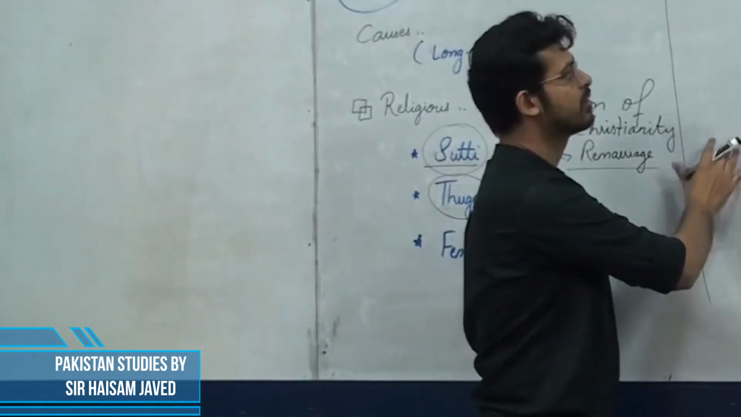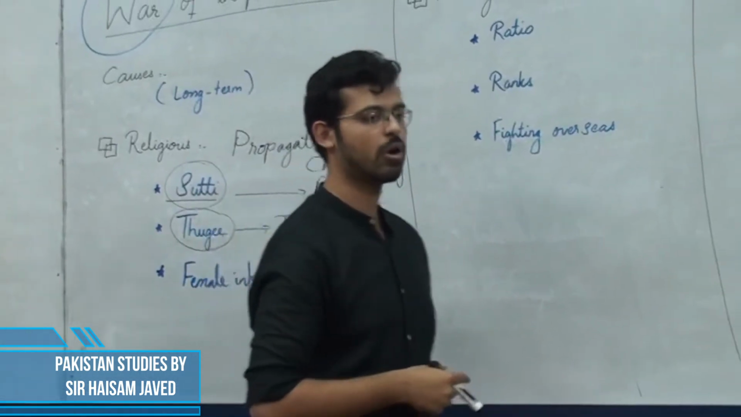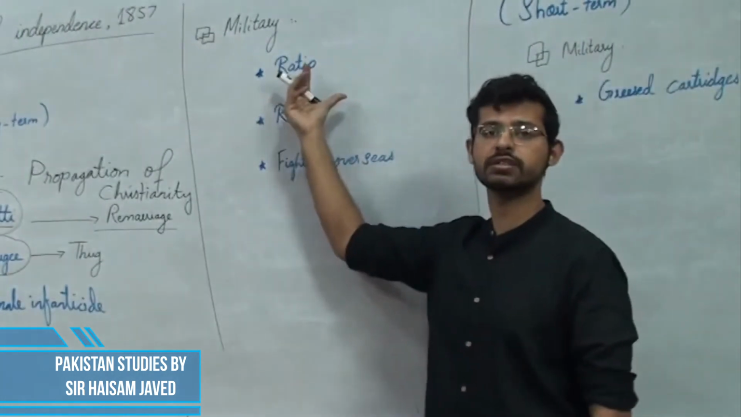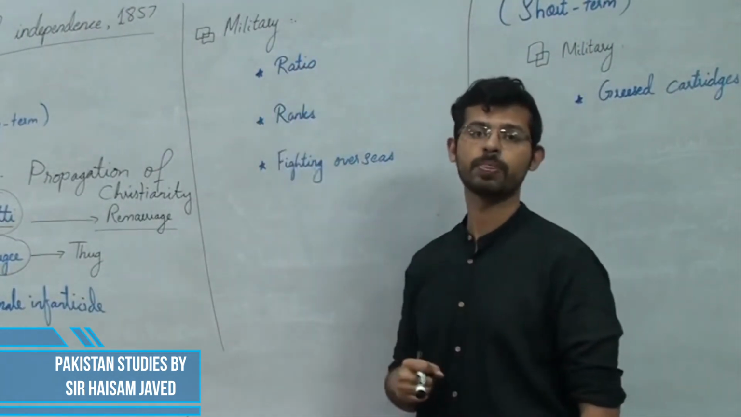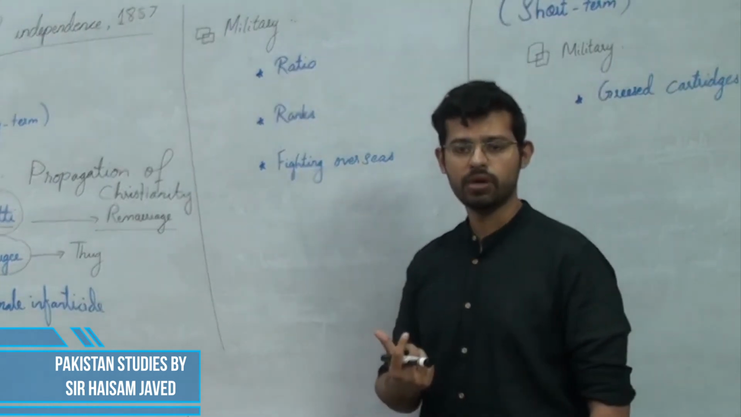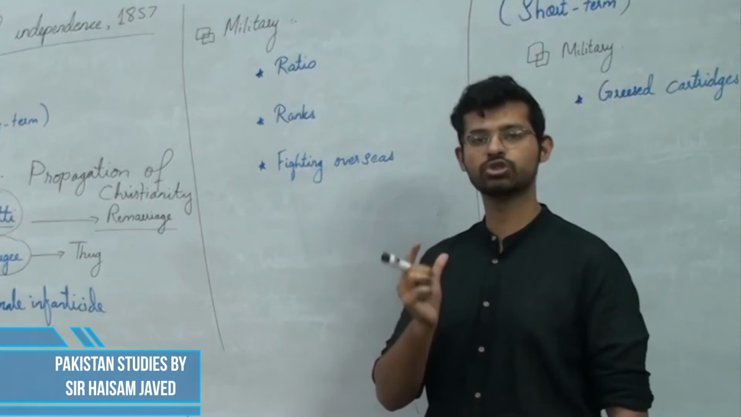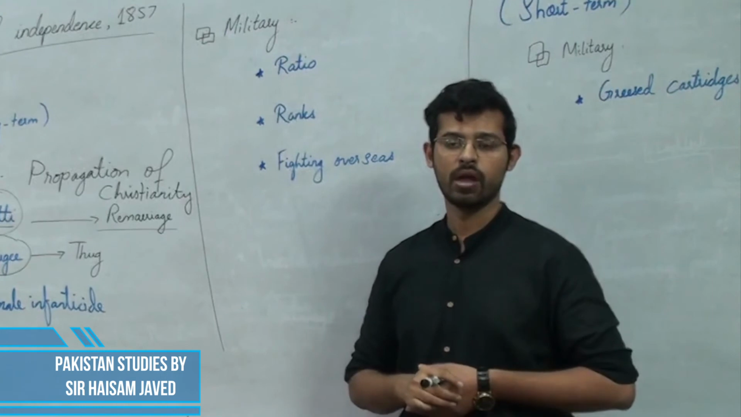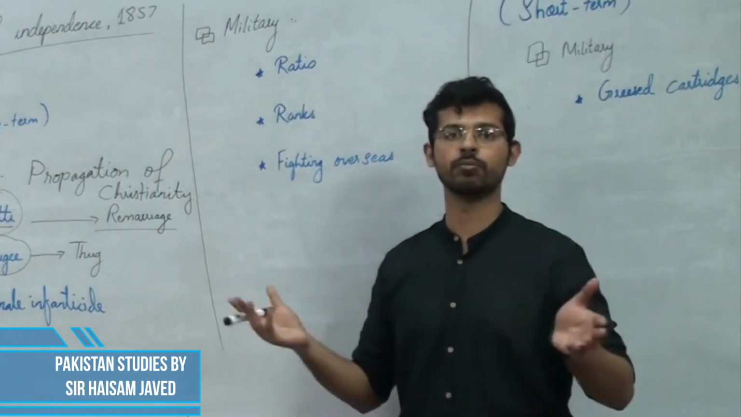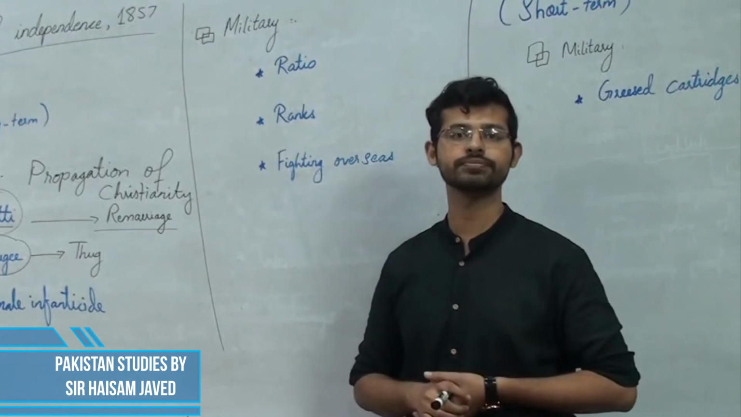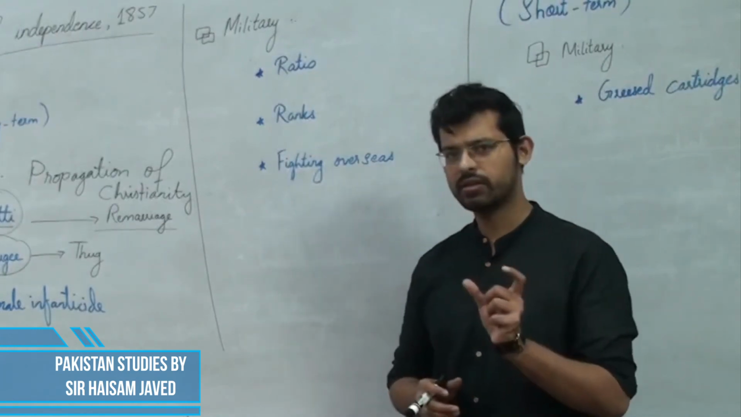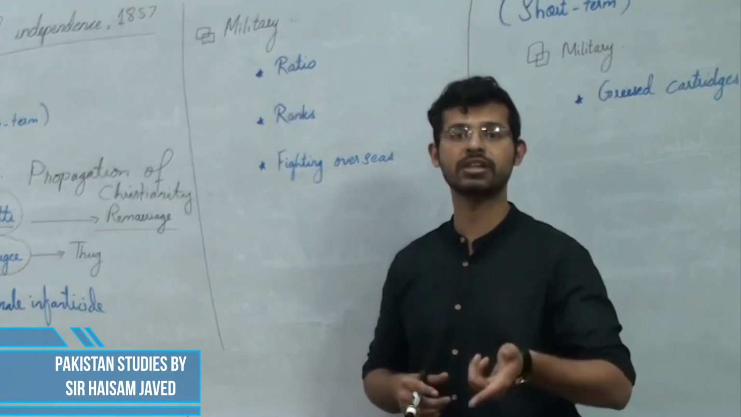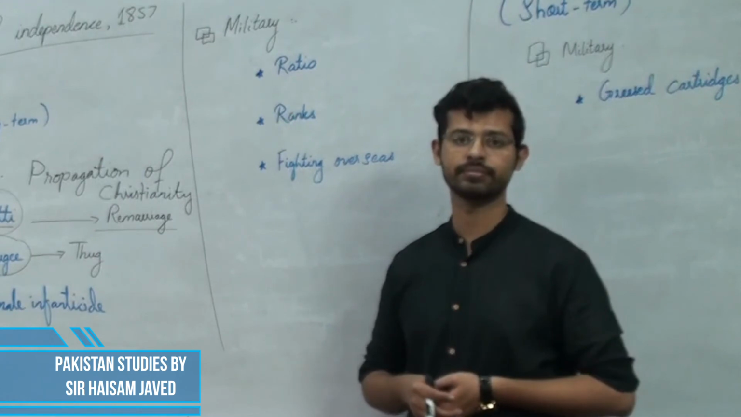Moreover, we talk about the military problems which led to the War of Independence 1857. And these military causes include, first and foremost, the ratio. What do we mean by ratio? This is the ratio of Indian soldiers to the British soldiers or the British officers. And naturally, the Indians were more in number as compared to the British. How do you think this can lead to the War of Independence 1857? This can actually turn the tables on the British East India Company. Think of it.